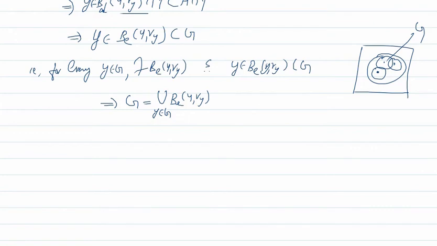This G is the union of these open balls. So this implies what?